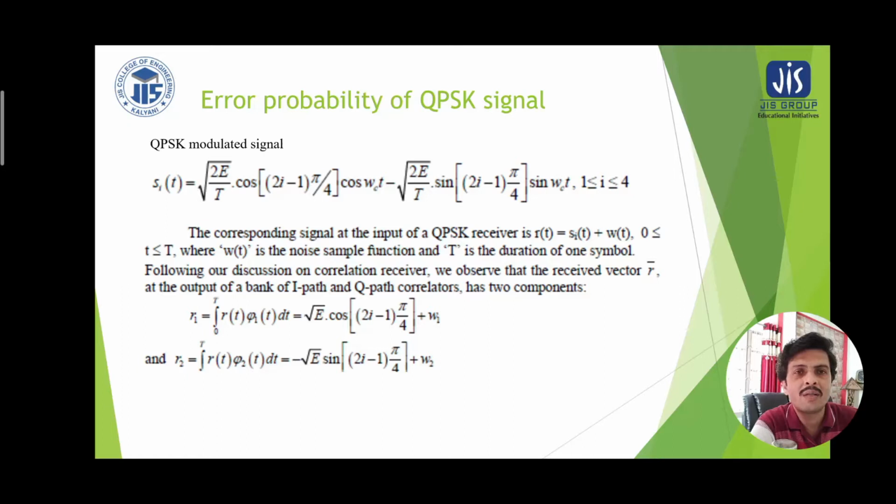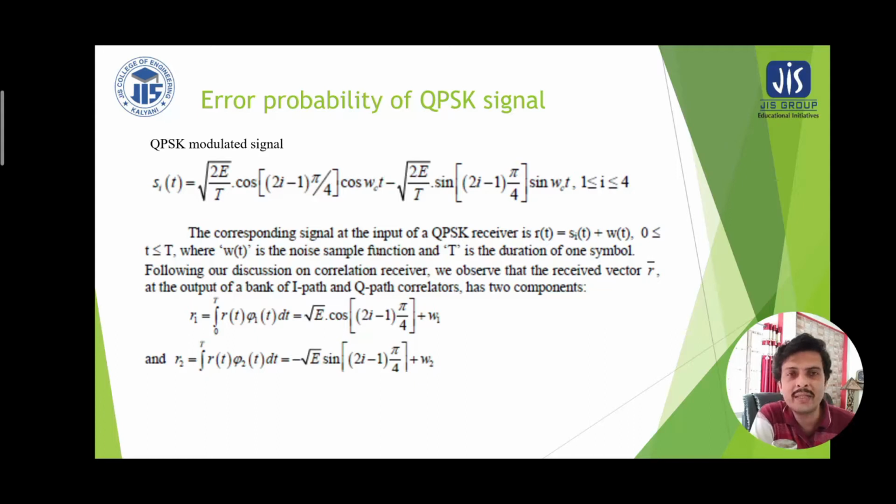Following our discussion on the correlation receiver, we observe that the received vector R bar at the output of a bank of in-phase path and quadrature path correlators has two components, R1 and R2. What are these R1 and R2? They are the product of the received signal with the corresponding basis functions, R1 corresponding to phi 1 and R2 corresponding to phi 2.